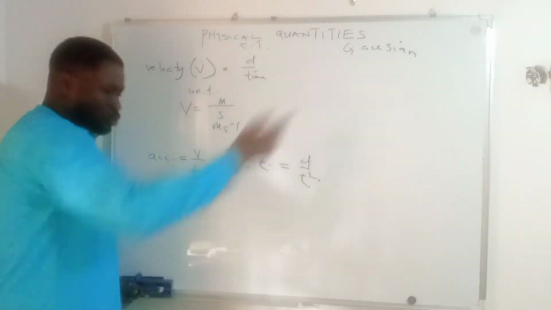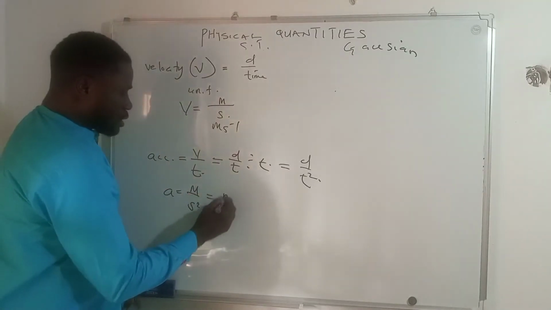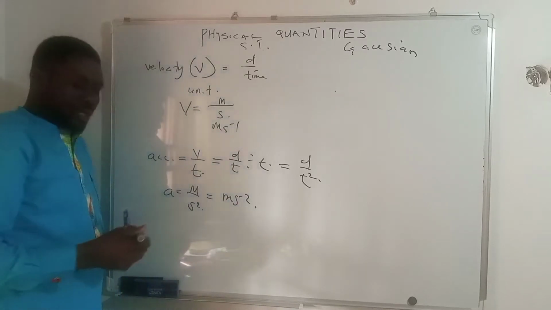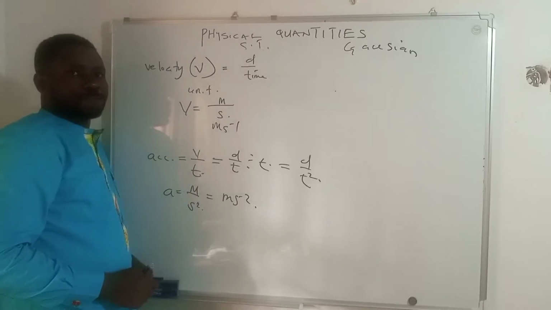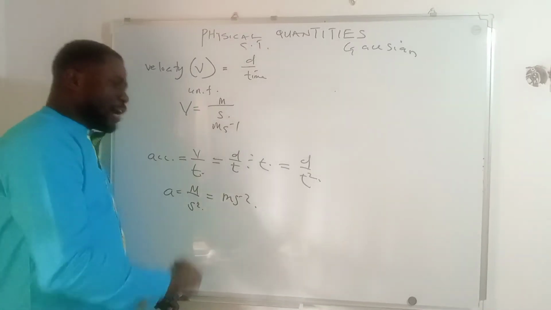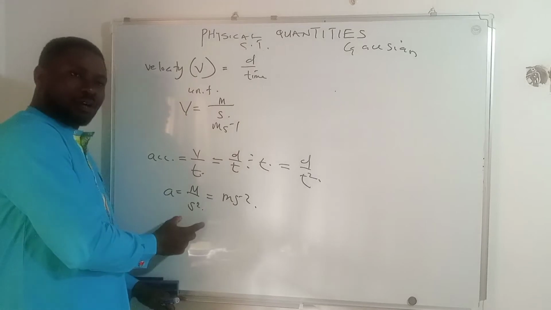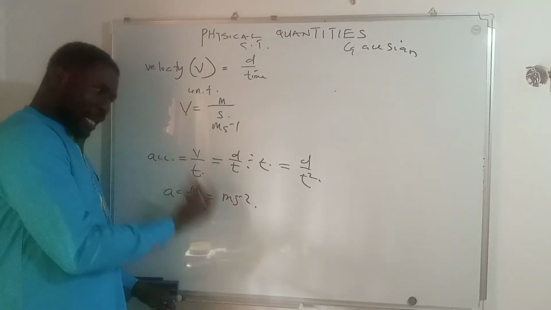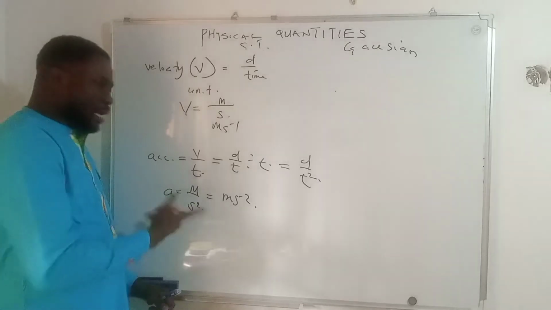Because T is raised to power 2, this second must equally be raised to power 2. And this is therefore called meter per second square. You can see that we have derived the unit for what? Acceleration. That's why we said all these quantities are derivable, because their units are expressed in terms of other quantities. You can see the unit of acceleration, which is meter per second square, is expressed in terms of what? Displacement and time.